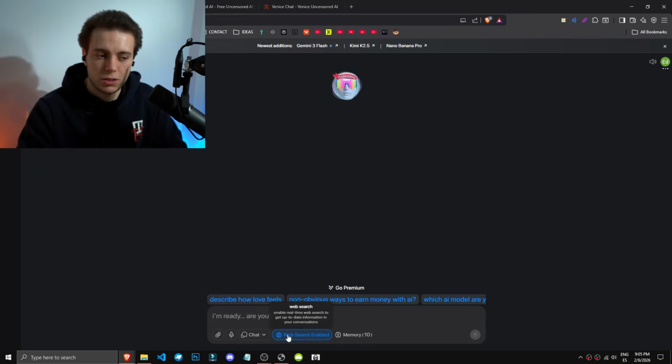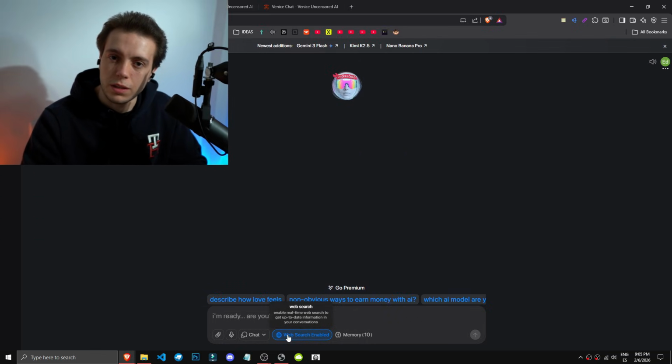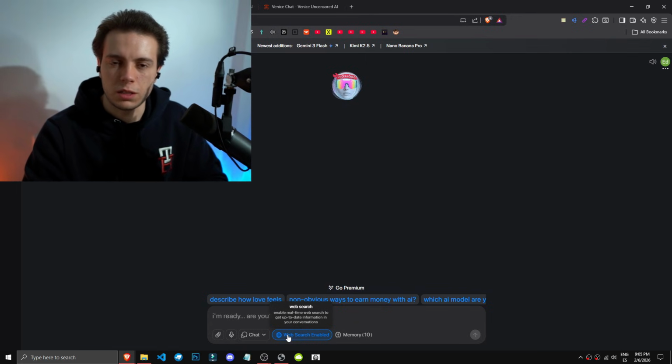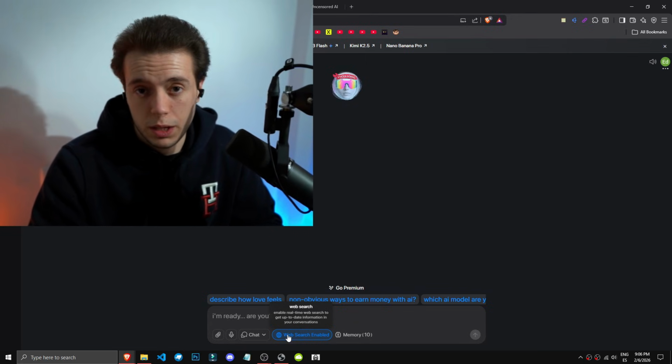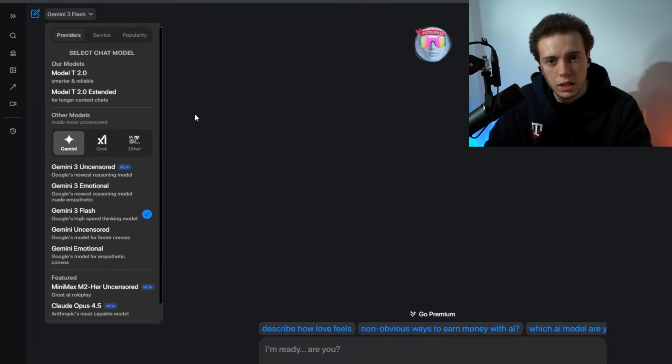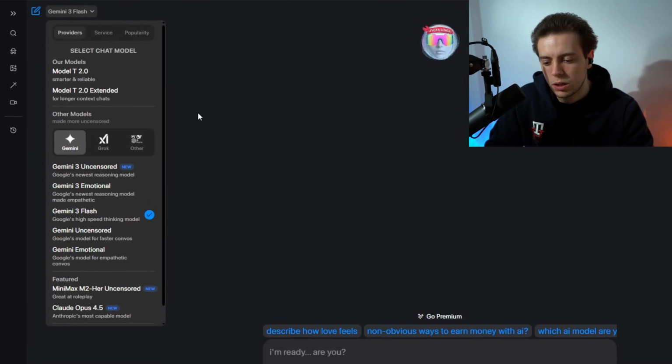It's important to note that these models, even though they're uncensored, have been trained on the same indexed pages as most other AI tools. That is, as I mentioned, indexed pages, documents, and other content. Even though they clearly have less regulation than other AI, they can still be regulated based on who wrote them, right? I mean, that's obvious. Here we have the option to select different models, okay?